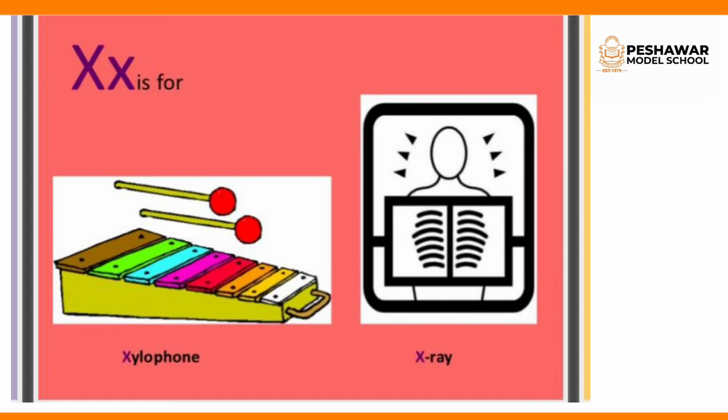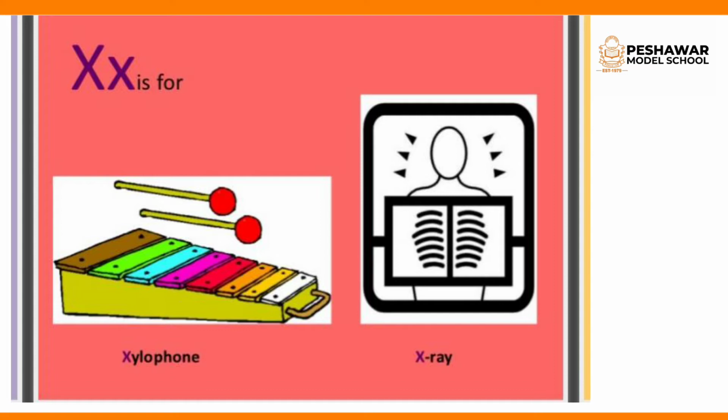In xylophone, the initial letter is X but the initial sound is Z, and the final letter is E, so the final sound is A. Okay, it's xylophone. If we move to the next example, that is X-ray. Here the sound of X is simple X. The first sound is X and the last sound is Y, it is Ya.